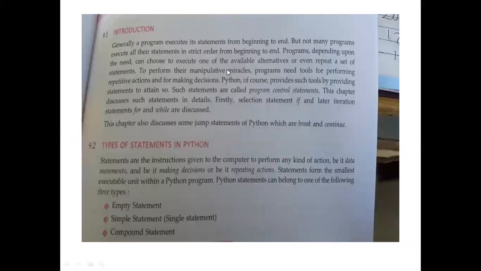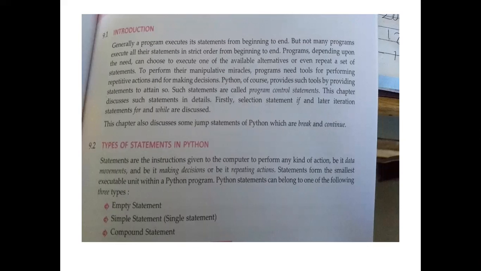So let us start. Generally, a program executes statements from beginning to end, but not many programs execute all their statements in strict order from beginning to end. Depending upon the need, a program can choose to execute one of the alternatives or even repeat a set of statements. To perform their manipulative miracles, a program needs tools for performing repetitive actions and for making decisions. Python of course provides such tools by providing statements to that effect. These statements are called program control statements. This chapter discusses each statement in detail.